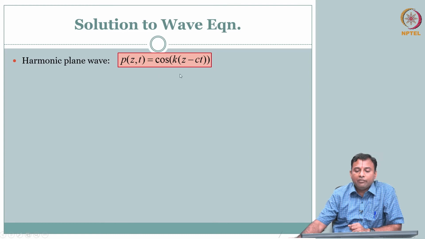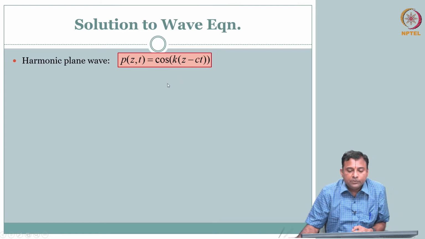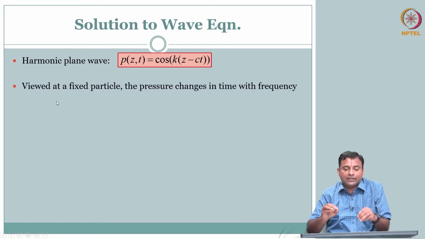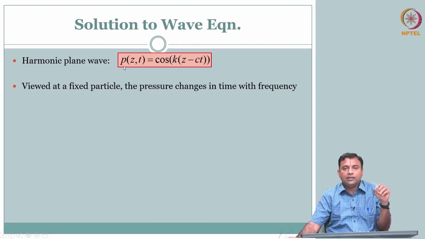So, when you have this, what are the interesting relationships that we see? This can be a solution to the equation if the argument satisfies the equation. So, if this is the solution, let us get the meaning of what is happening. If you sit, viewed at a fixed particle, then what is happening? The pressure changes in time.